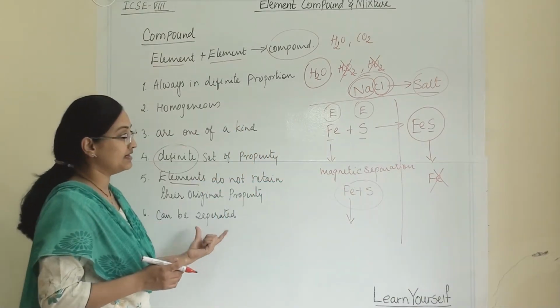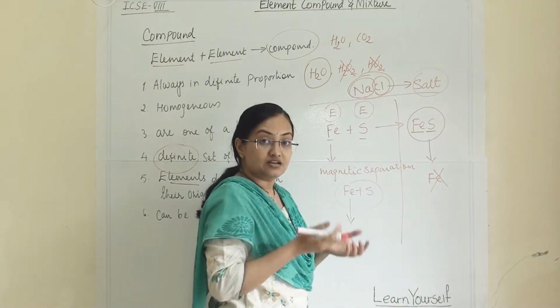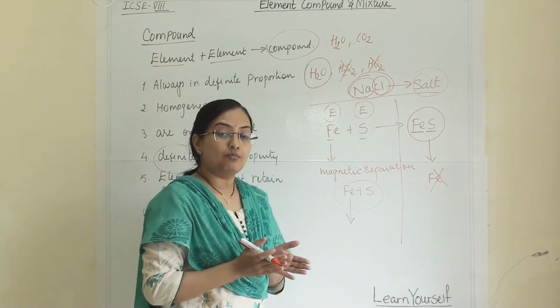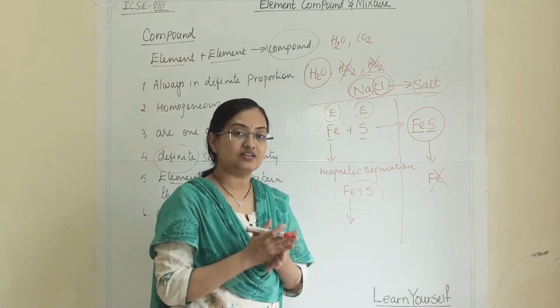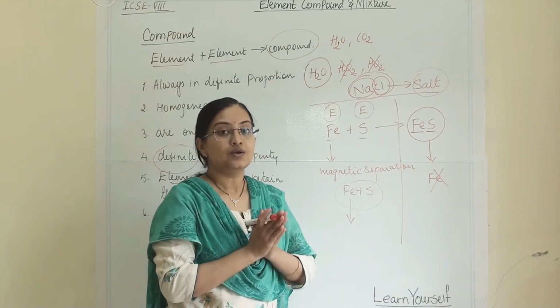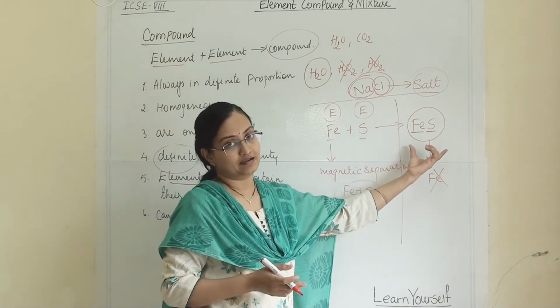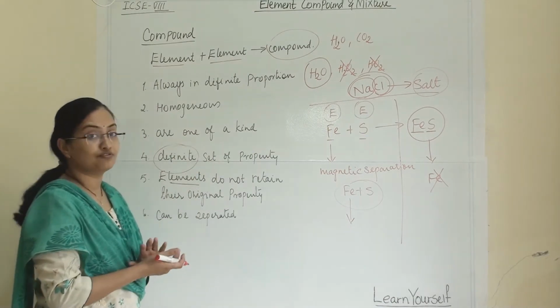Can they be separated? Yes, we can separate iron and sulfur by chemical reaction. Any compound, if it is attached with a chemical bond, we can separate it with a chemical reaction and we will get our elements back. So this is all about the characteristic properties of a compound.